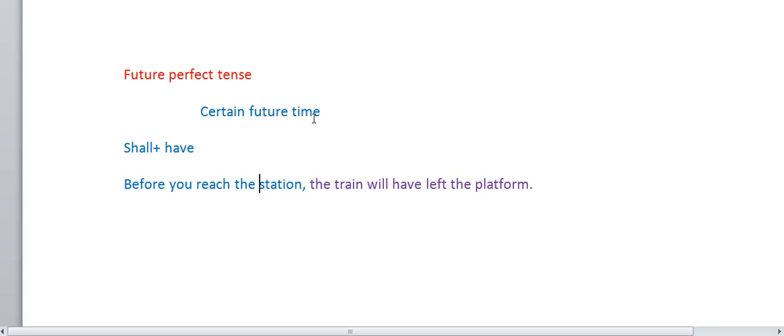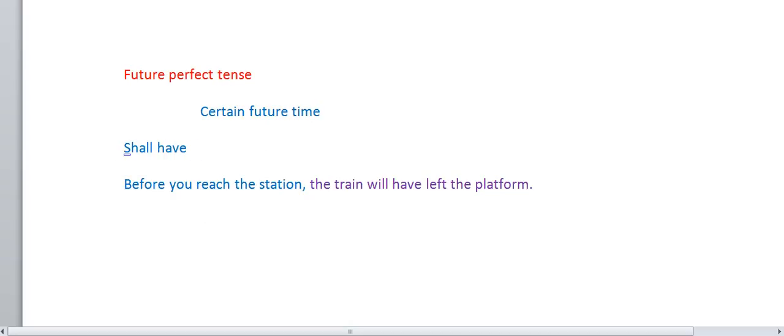You are talking about the future; if there is a certain future time, at that time we will use this one.